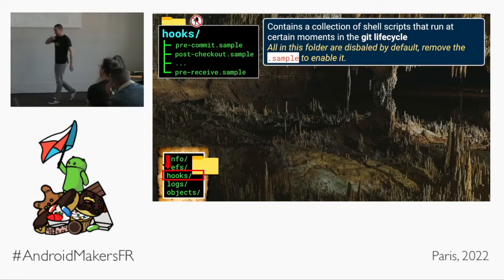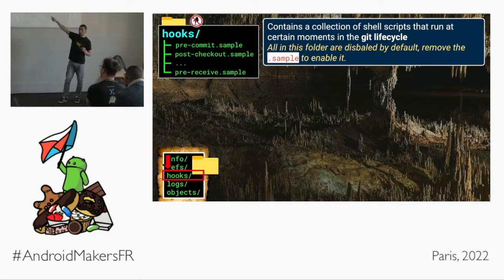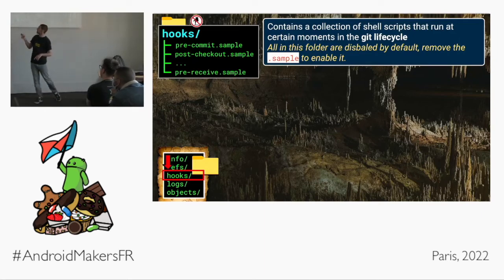All right, the hooks folder. The hooks folder is dope. It contains a collection of scripts that automatically trigger at different moments in the Git lifecycle. Side note, by default, all of these programs are disabled. If you would like to enable them, simply remove the .sample suffix from it and they will become active.